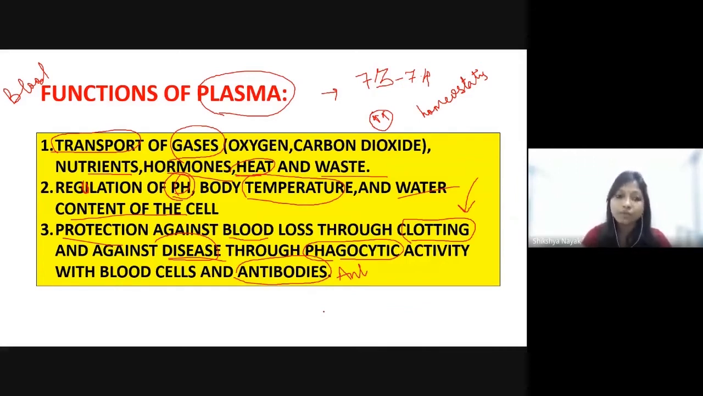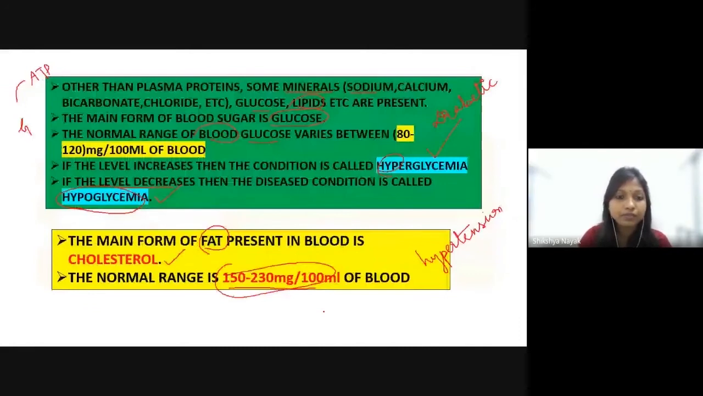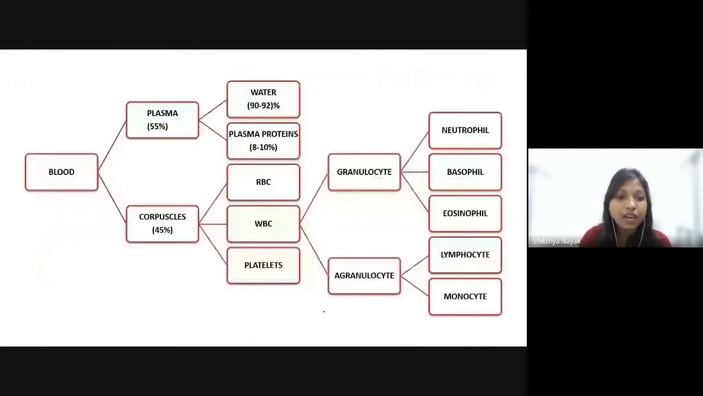It mainly helps in transportation, it regulates the pH, temperature and water content of the cell, and it gives protection against blood loss in the form of blood clotting, and protects against disease through phagocytic activities and by forming antibodies. I hope this plasma section is clear. We have studied this plasma, its constituents.